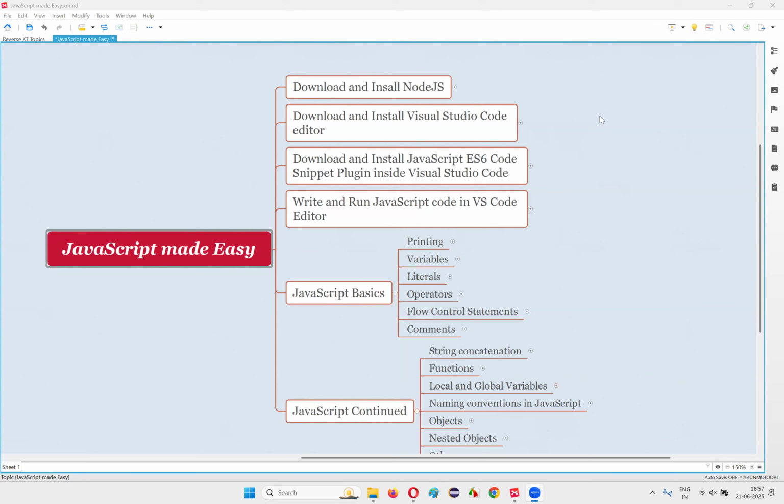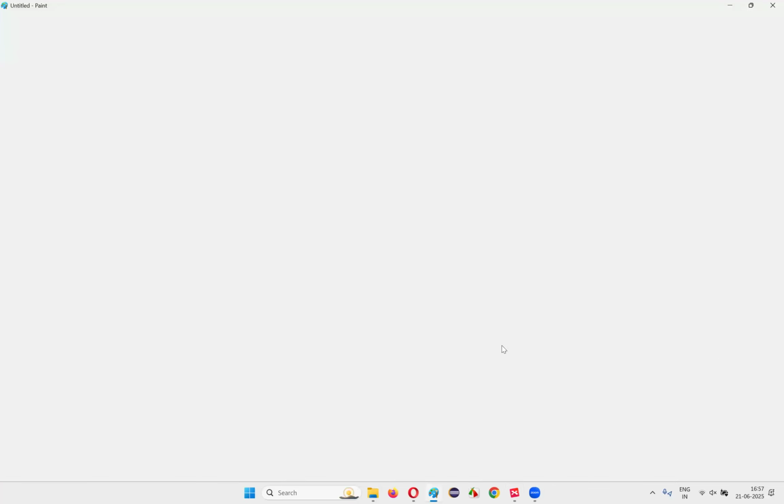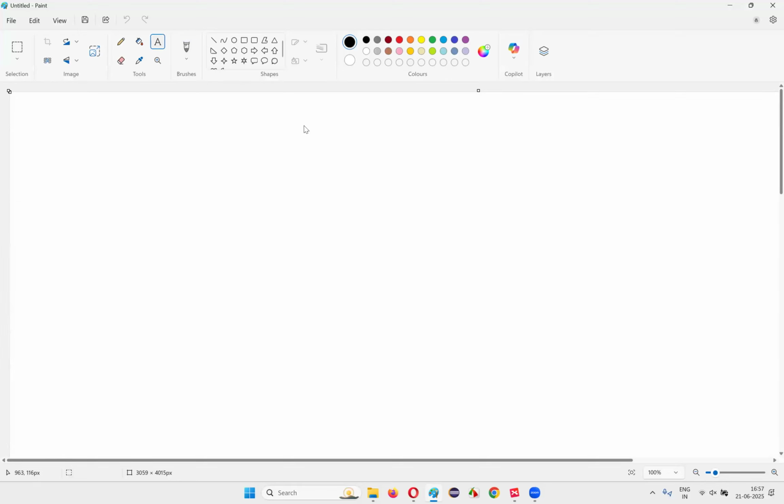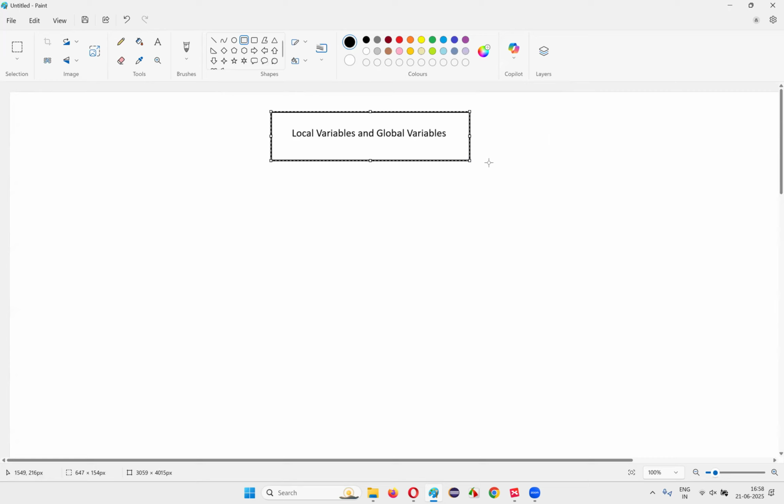As part of this session, I'm going to cover the next topic, that is local and global variables. So let's get started. First of all, what exactly are these local and global variables in JavaScript? What are local variables? And what are global variables? Local variables and global variables in JavaScript language.